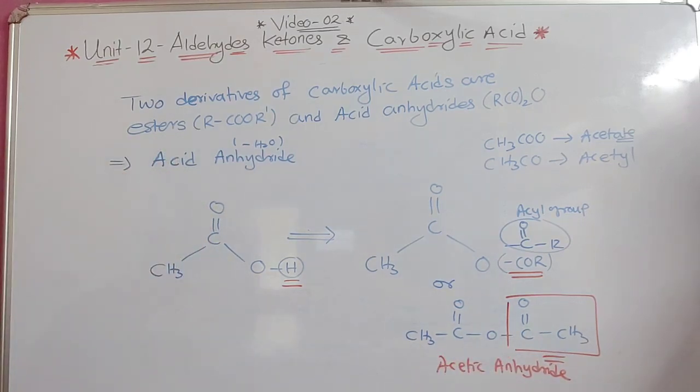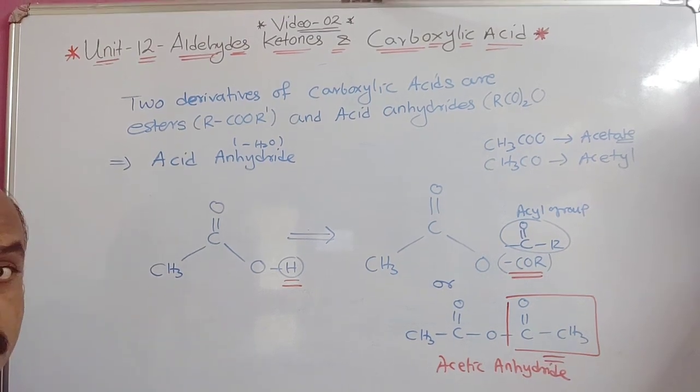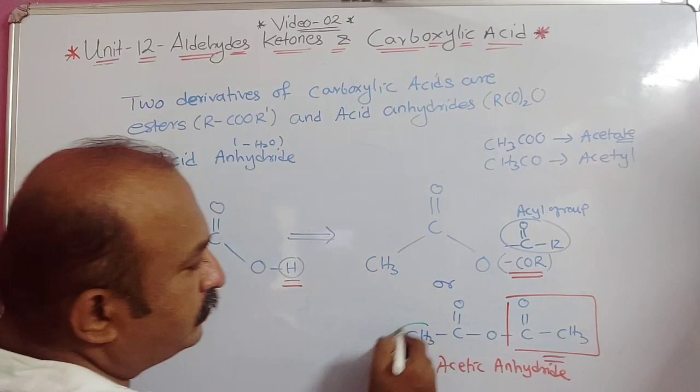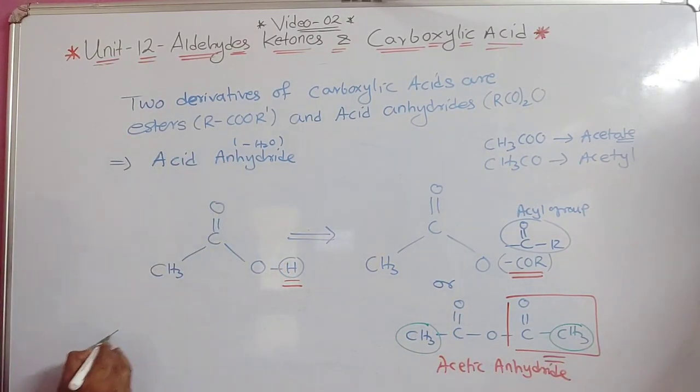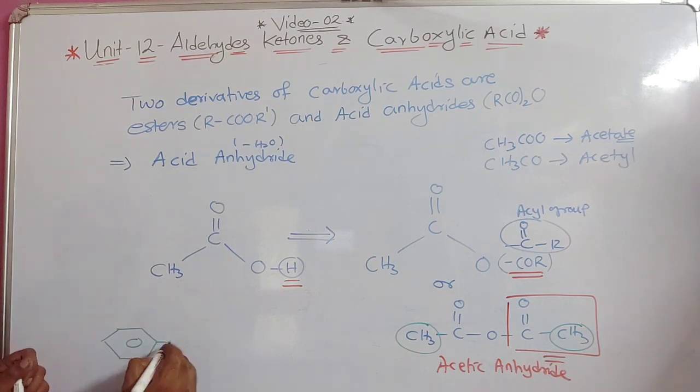This is an example of acetic anhydride. Now instead of these two CH3, if I write an aryl group, aryl group means I'll write here a benzene ring instead of these two.